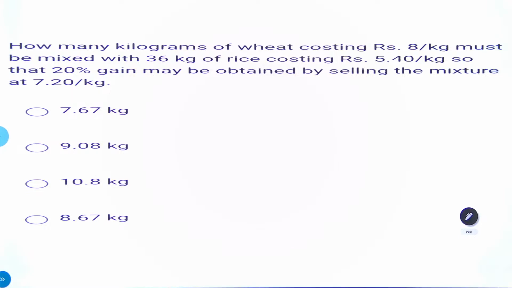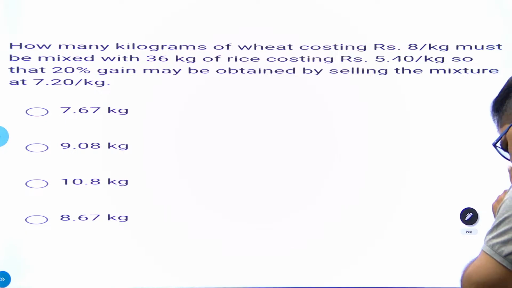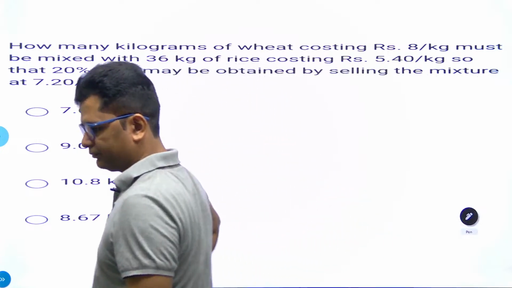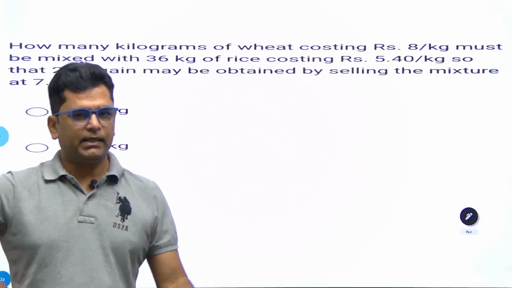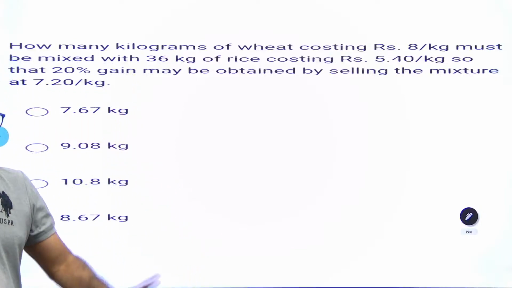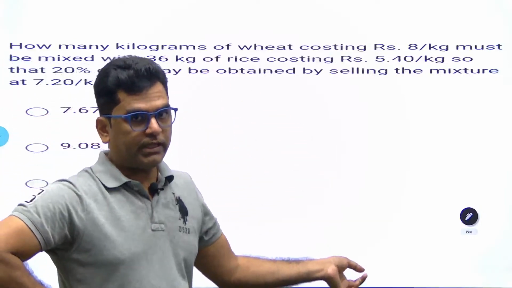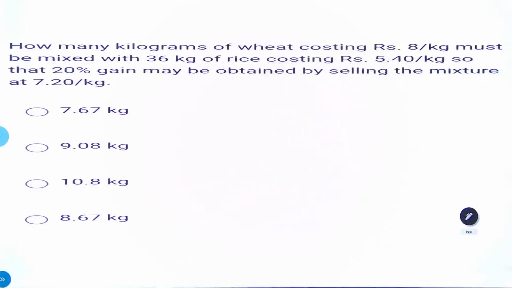How many kilograms of wheat costing 8 rupees per kg must be mixed with 36 kg of rice costing 5.4 rupees per kg, so that a 20% gain may be obtained by selling the mixture at 7.2 rupees per kg. Okay. It is a relatively quite complicated question, but the previous question and this question have a relation. This question is the reverse of the previous question. Anyway, I am first of all solving this question.